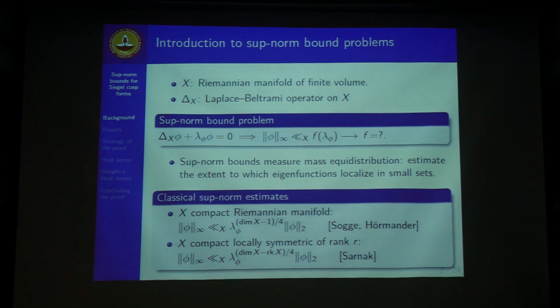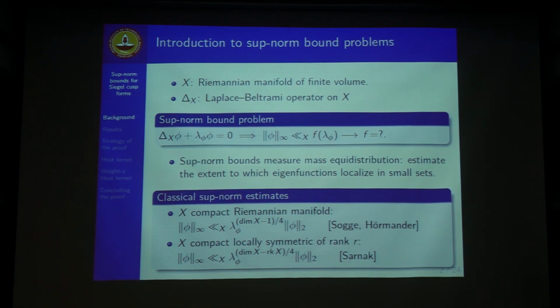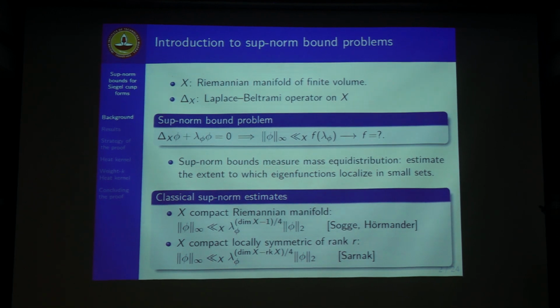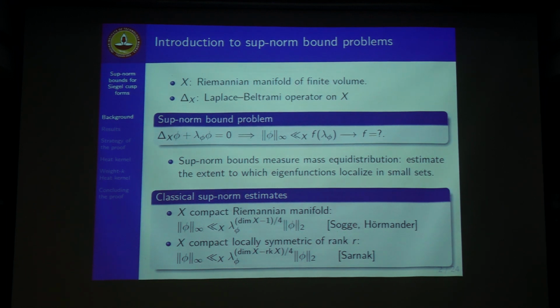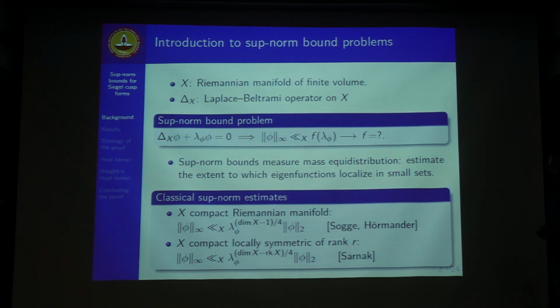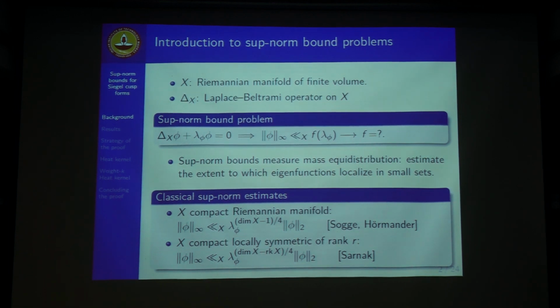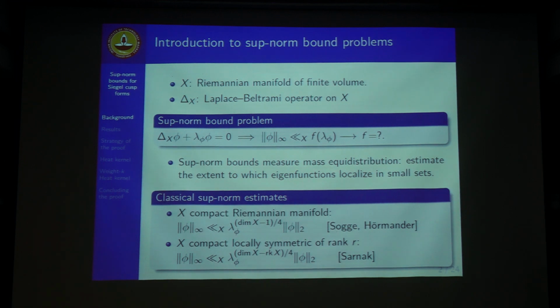So there were some classical subnorm estimates. This has been quite some time. This was done by Zelditch, Sogge, Hormander, etc. And these are on quite general Riemannian manifolds, but here the subnorm estimates on lambda, they are quite saturated because of the presence of spheres or positively curved manifolds. For negatively curved manifolds that we encounter in arithmetic settings, we are expected to have much better bounds than this.